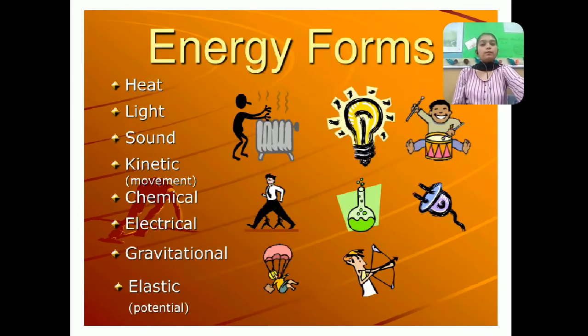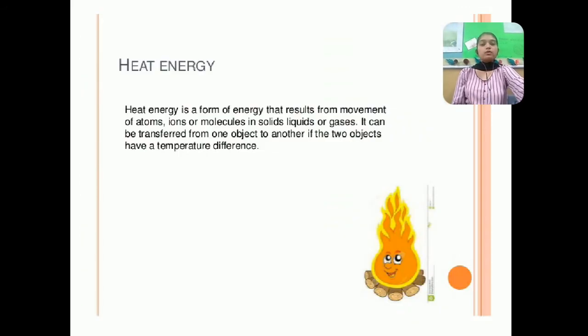There are certain forms of energy too. We have heat, light, sound, kinetic, that is momentum energy, then chemical energy, electrical energy, gravitational energy, and elastic, that is potential energy. So in this year, we are going to study them one by one. So the first one is heat energy.